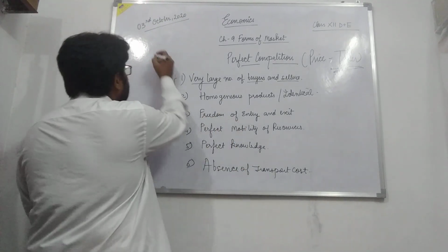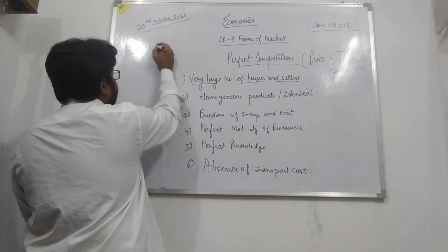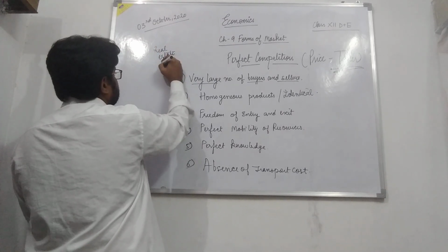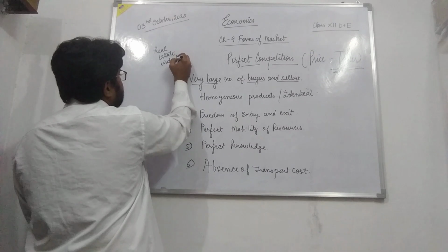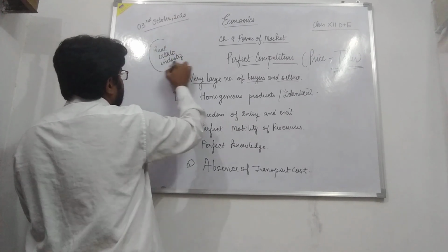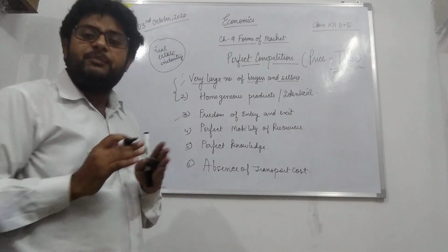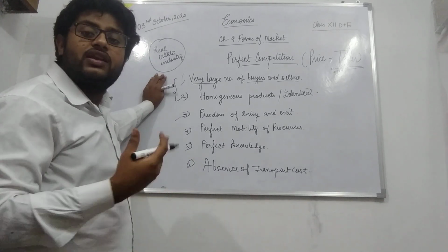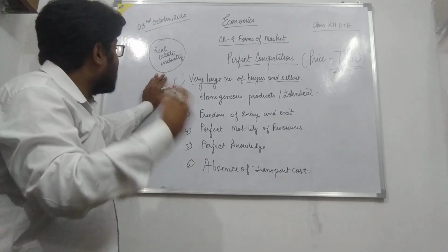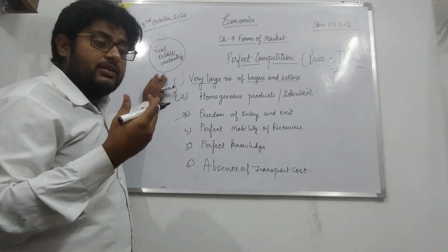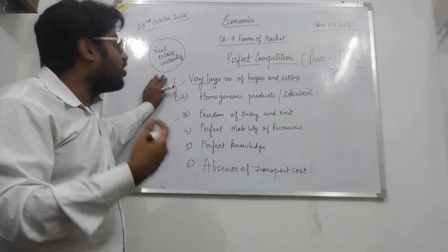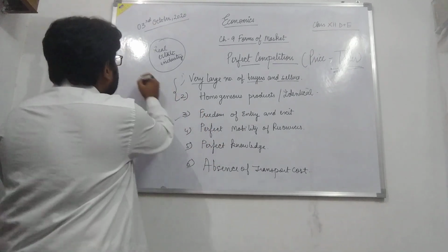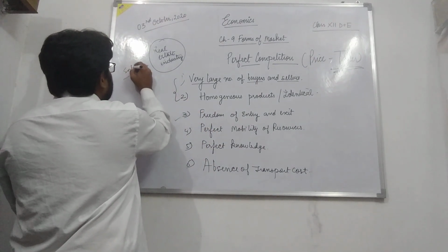If people see that the real estate industry is generating profits, then many people try to enter the market.